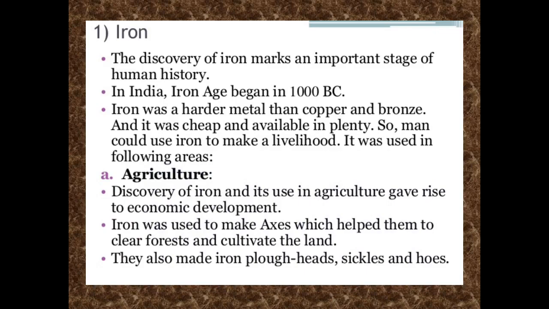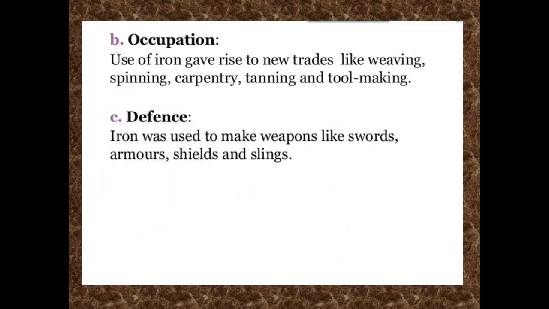Now here is the other classification of the sources at the time of the Vedic age. The second one is archaeological sources, which is further divided into two parts, iron and pottery. First we learn about iron. The first discovery of iron marks an important stage of human history, and iron was used in the field of agriculture. Iron was used to make axes which helped them clear forests for cultivation.